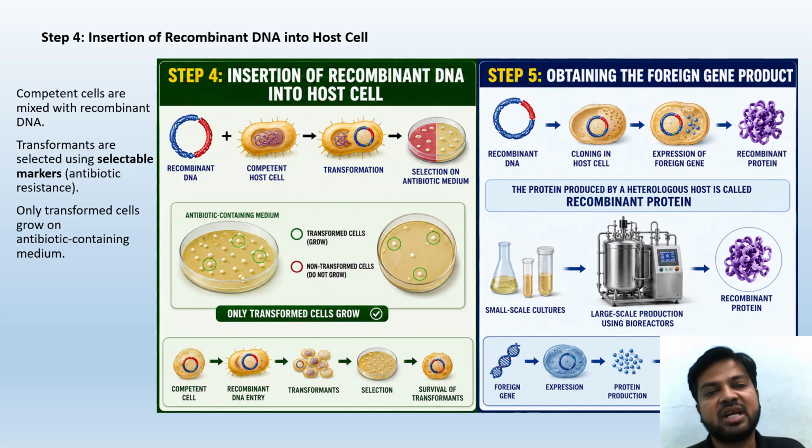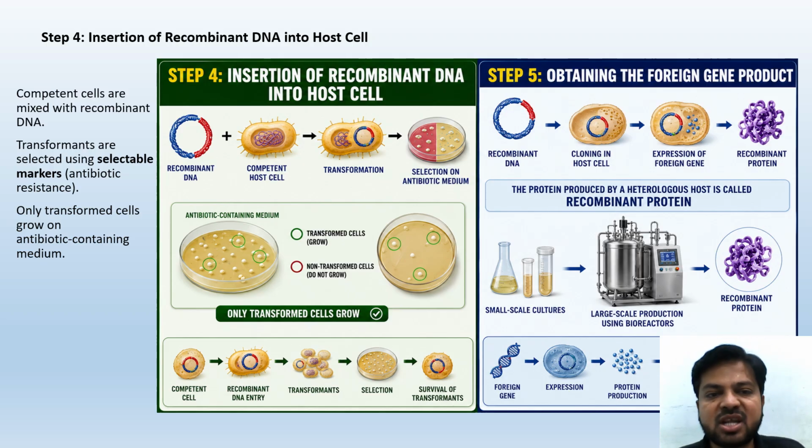Insertion of the recombinant DNA into the host cell. Now we have got that DNA, we are going to insert it into the host cell. Competent cells are mixed with the recombinant DNA. Transformants are selected using selectable markers, antibiotic resistance. Only transformed cells grow on antibiotic containing medium. What are we going to do in step 4 and step 5?